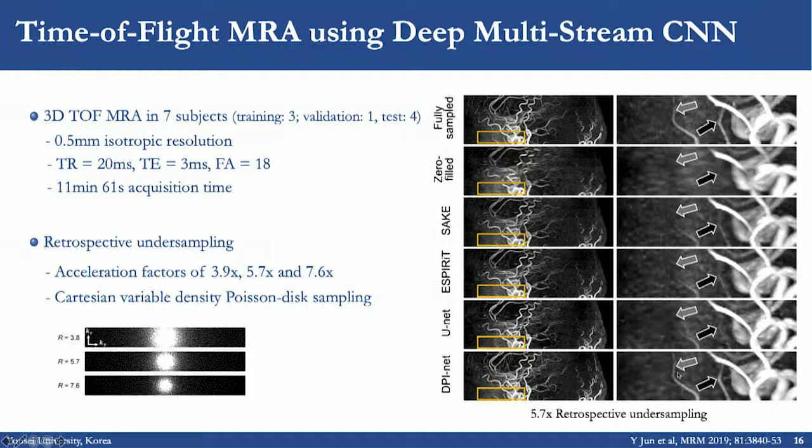And again, they show very nice results on the bottom for the proposed method by this group in comparison to the fully sampled image, much better than conventional parallel imaging techniques such as SAKE and SPIRiT, and also outperforming conventional networks such as U-Net. And the important part here is that they are able to recover these small vessels that were obscured due to undersampling.